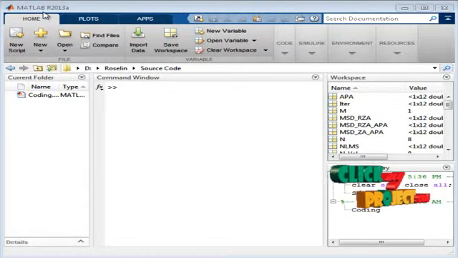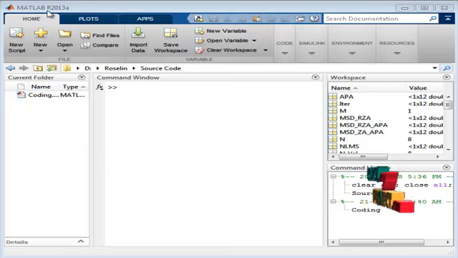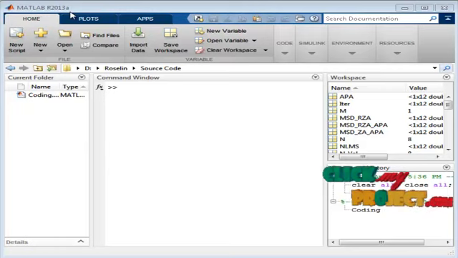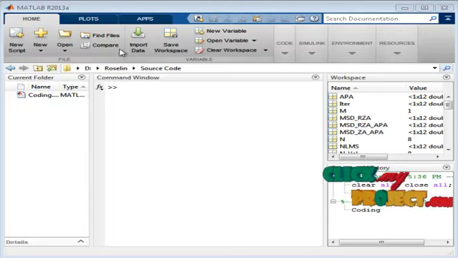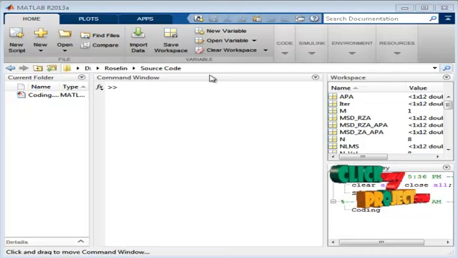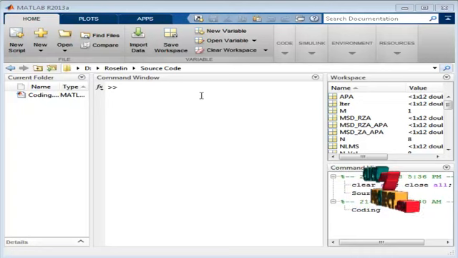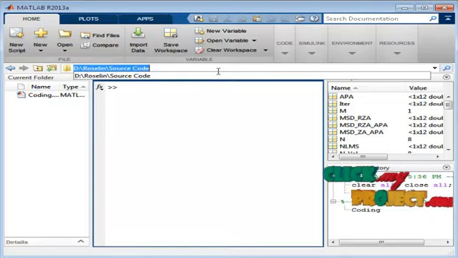The process is done by using MATLAB R2013a version. First, open the MATLAB 2013 version, and then when you open you will find this page. Now copy the location of your source code and paste it over here.